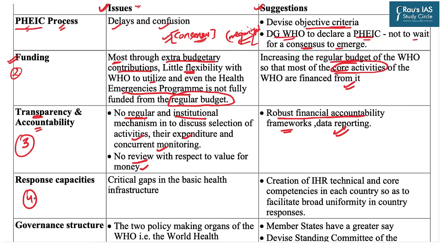Next comes the response capacities. Now, the WHO as a health institution can only respond in an efficient manner if it has significant infrastructure capabilities. But during the COVID times, we witnessed that there were critical gaps in the basic health infrastructure, especially in the developing countries. That is why it is advised and suggested to create International Health Regulations technical and core competencies in each country so as to have uniform response mechanisms even in developing and least developed economies.